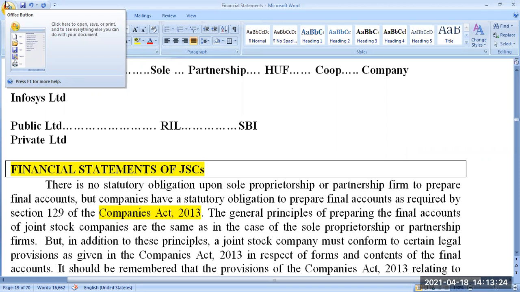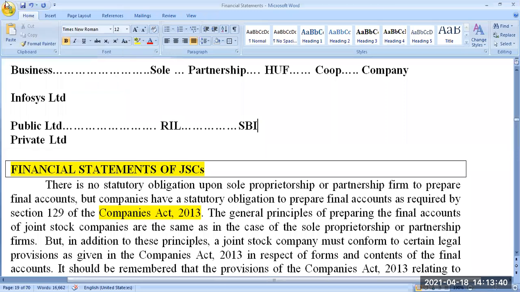Please don't confuse public sector company and public limited company. SBI is a public sector company as well as a public limited company. Life Insurance Corporation of India is a public sector company, but it is not a public limited company as of now. In the last budget, the Honorable Finance Minister proposed to go for an IPO for LIC.